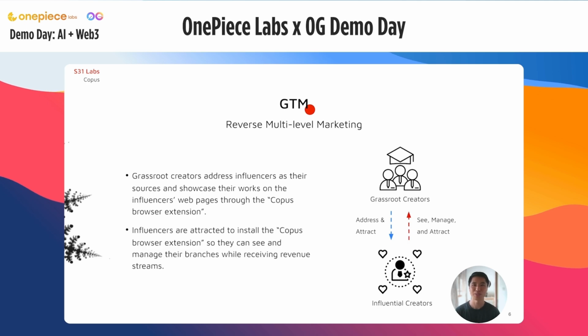Copus is going to officially launch next month, and we designed a reverse multi-level marketing strategy for it. We're working with creative students and clubs in top universities in North America for them to address the more influential creators as their sources. Therefore, they can showcase their works on the influencers' web pages as their inspiration branches. In order to see and manage these branches, the influencers will have to install the browser extension. This will bring in more grassroots creators to join the network, making a flywheel.